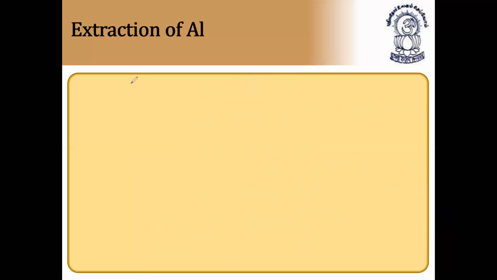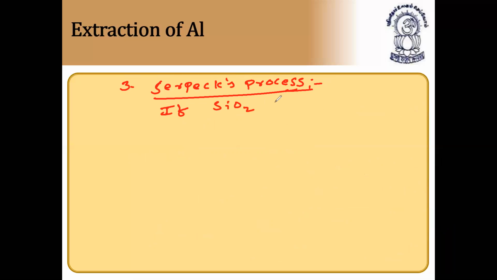So let us discuss now the third one, concentration by Serpek's process. What is this Serpek's process? In all the processes, the ore is converted into aluminum hydroxide, and finally aluminum hydroxide is changed into pure aluminum oxide. If silicon dioxide, that is sand, is present as an impurity, this process is employed, that is called Serpek's process.